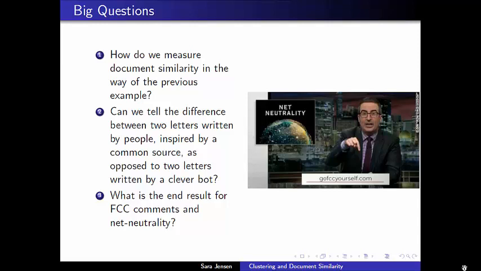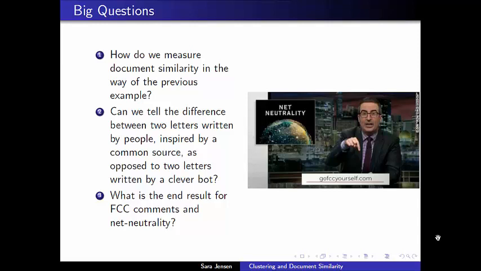For example, John Oliver covered this FCC story and encouraged many of his subscribers to go out there and leave comments to the FCC. Naturally, a lot of those comments are going to use the verbiage that he might have used on his show, and that's a natural occurrence. Those are still people, and they're still part of perhaps a letter writing campaign, if you will. There might be a lot of similarity and overlap between those collaborative efforts.